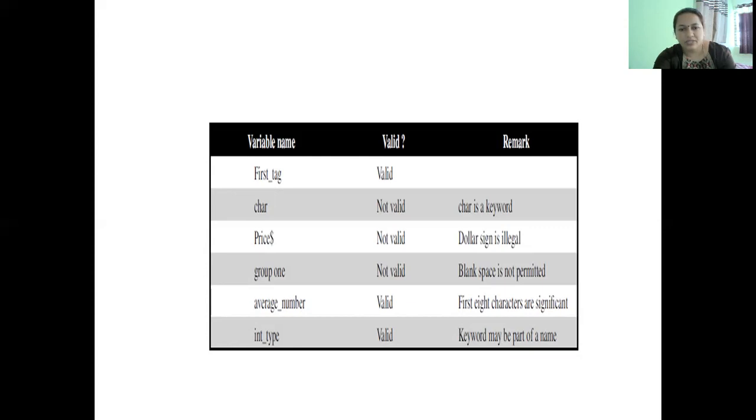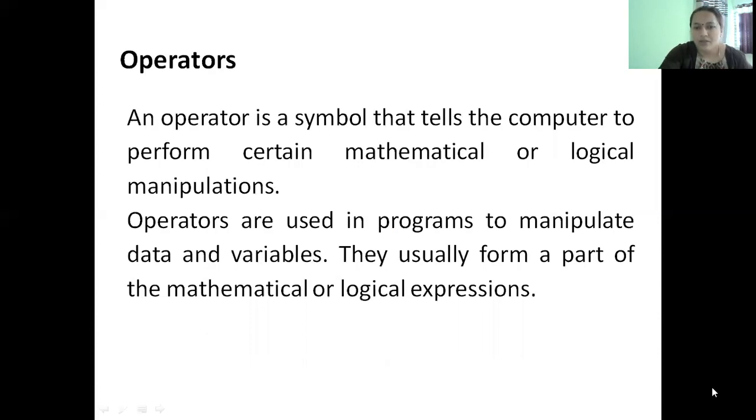Next, int_type is a valid variable name. Though int is a keyword, it can appear as part of the name, not as the full name. Earlier, char, which was a keyword, was the entire variable name. But here, int_type is valid because the keyword is only part of the variable name. It's not the entire variable. That was about variables and the rules to frame variable names.